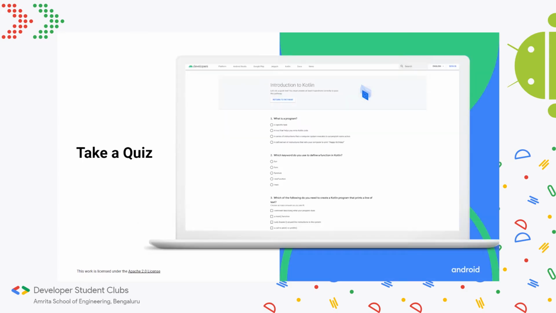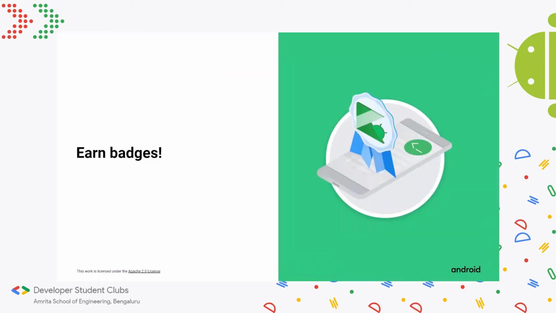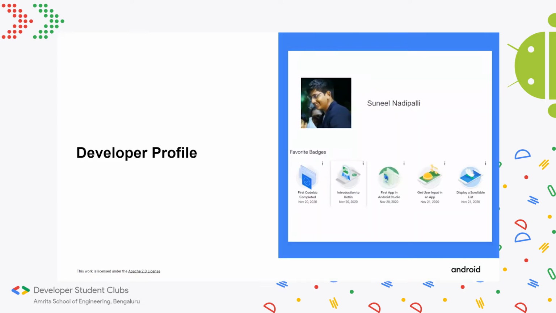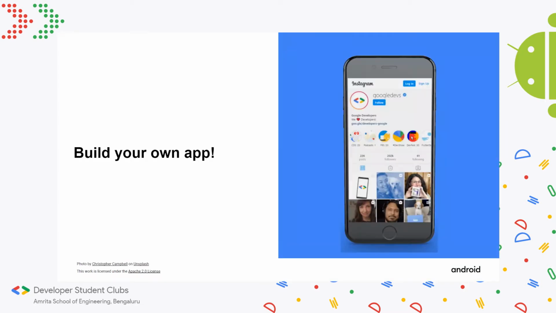And at the end of each pathway, you'll take a quiz, after which you'll earn a badge, which you can see in your developer profile. And if you collect all the badges for both tracks by the end of the track 2 sessions, you'll get something special. You get a certificate signed by me, the facilitator. This is the developer profile where you can see all your badges being added.